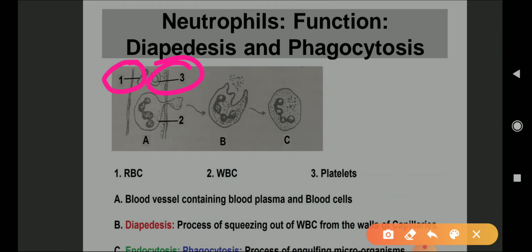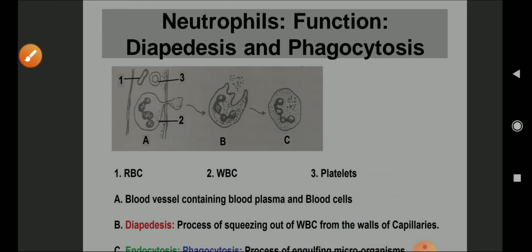It doesn't matter, because platelets and RBC are shown similarly here. In the board examination they will show a little bit of difference, so no doubt whether you mark 1 or 3 as platelets and RBC. But the most important one is the WBC. Both 1 and 3, RBC and platelets, are without nucleus, and WBC is with the nucleus. You can see the multilobed nucleus.